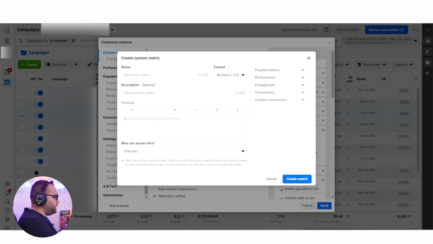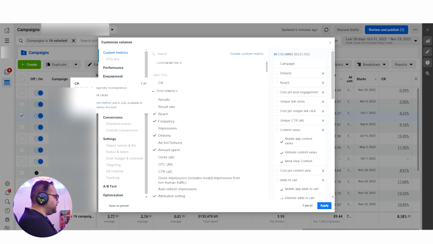And it's going to be the metric of the purchases, and you're going to divide this by link clicks, okay? And then it's going to be a percentage and you're going to name this however you want to name it, and you're going to create a metric. I have one over here. It's called CR, conversion rate, and this is how you can create custom metrics and put the conversion rate into your columns.